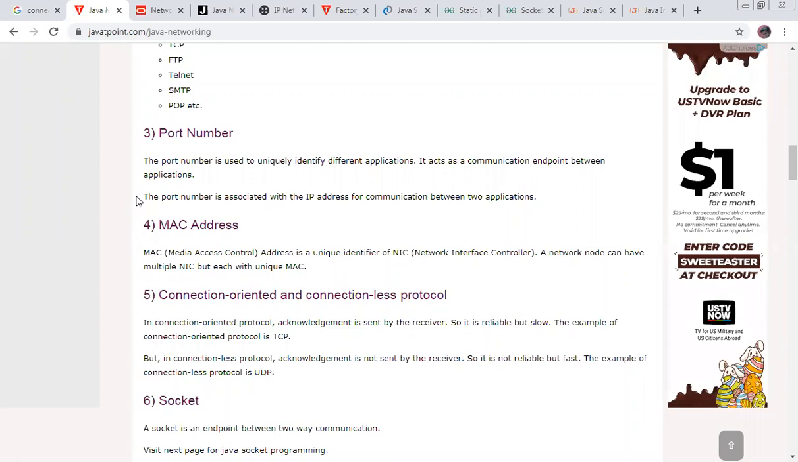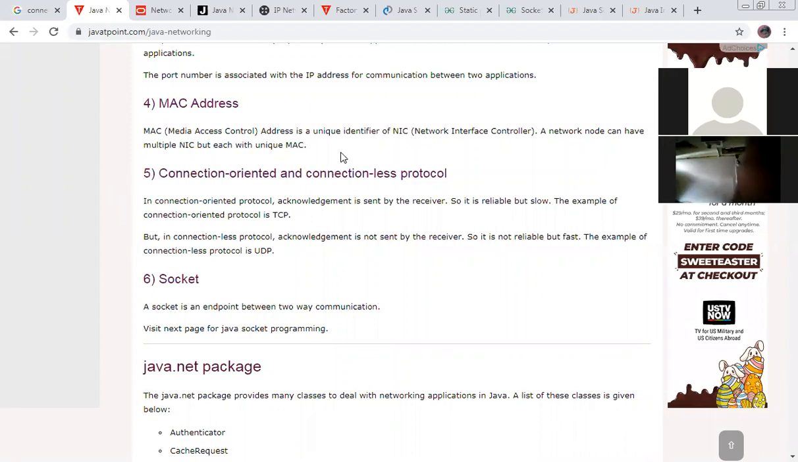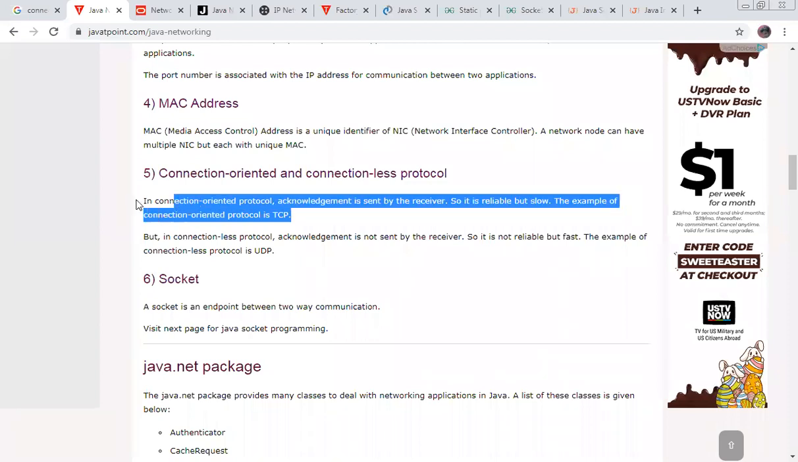What is connection oriented? In a connection oriented protocol, acknowledgement is sent by the receiver. Very important: in connection oriented, acknowledgement is sent. Sometimes you get a message like, your card has been held. You can get a message on your mobile, and in Bluetooth also you get a notification from the receiver, such as the Bluetooth connection being held. So it is reliable but slow. An example of a connection oriented protocol is TCP.